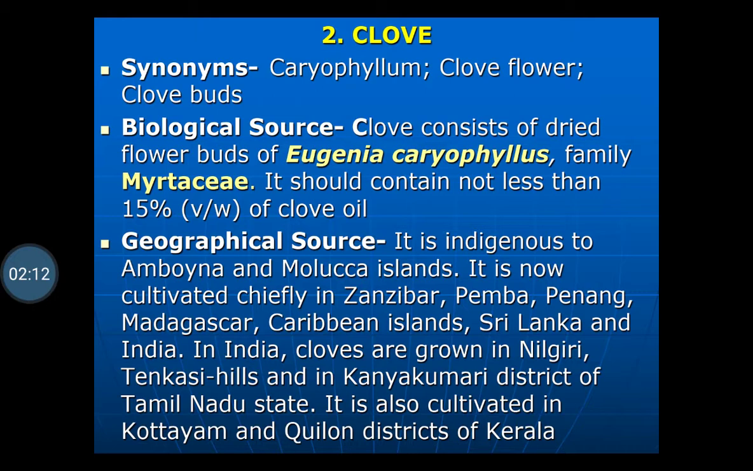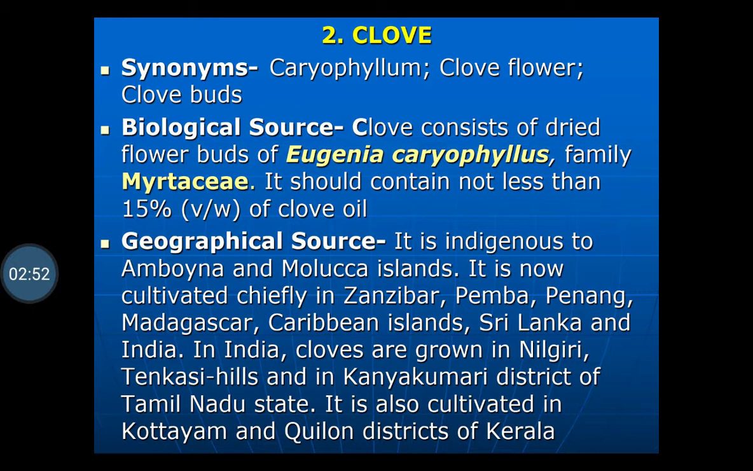These cloves are flower buds. They are not allowed to open into flowers, otherwise the active chemical constituents will decrease. So the biological source is clove, consisting of the flower buds of Eugenia caryophyllus belonging to family Myrtaceae. It should contain not less than 15% of the volatile oil. When we compare all the drugs containing volatile oil, clove contains the maximum amount, about 15 to 20% of volatile oil.